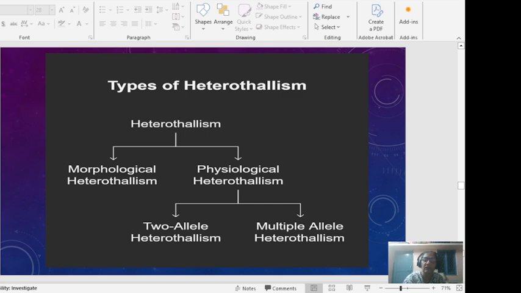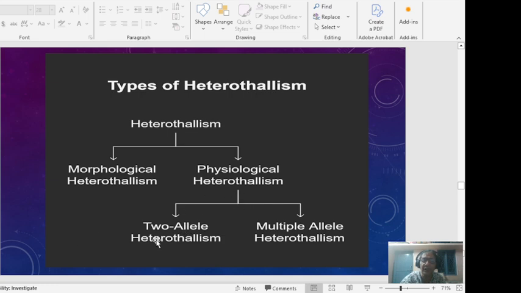There are different types of heterothallism that have been observed. One is based on morphology, which we call morphological heterothallism. The other, which looks similar externally but differs internally, we call physiological heterothallism.